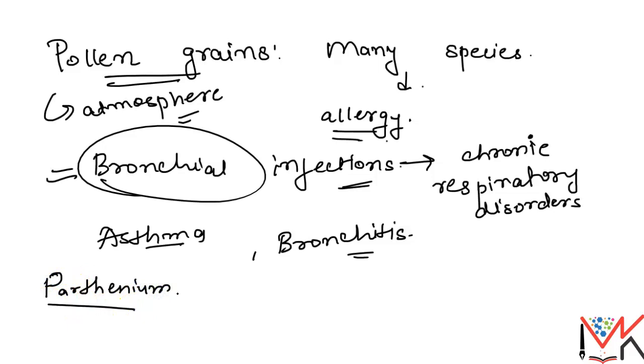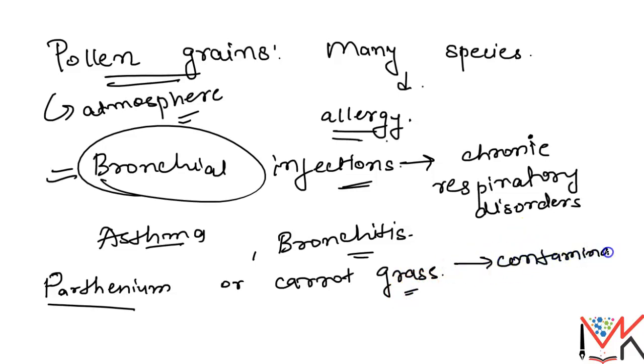Parthenium, or the common name carrot grass, came to India as a contaminant of the wheat which was imported, and it has become ubiquitous.